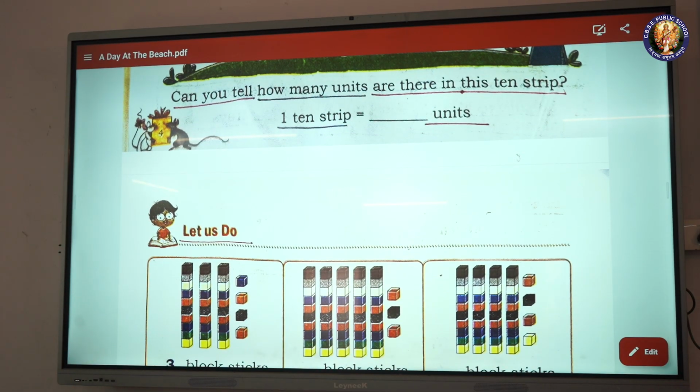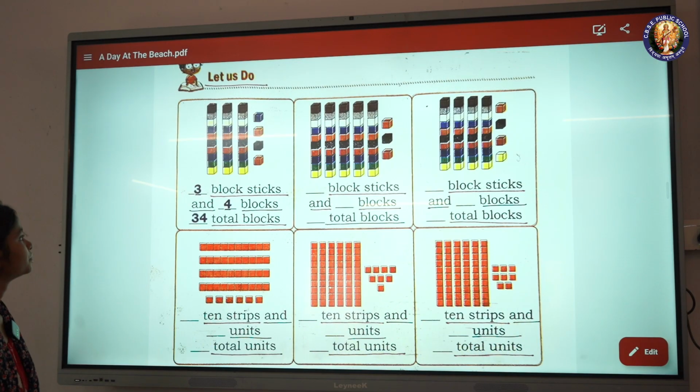Can you tell how many units are there in this 10 strip? One 10 strip is equal to blank units. Let us do. 3 block sticks and 4 blocks, 34 total blocks.